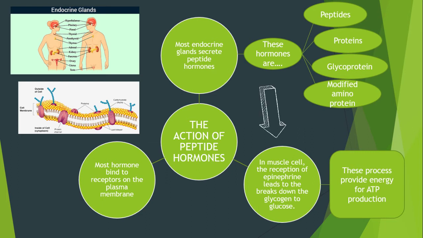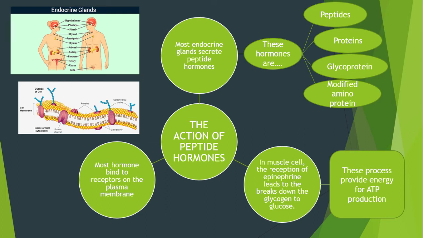Second, in muscle cell, the reception of epinephrine leads to the breakdown of glycogen to glucose. So this process provides energy for ATP production. So in this process, we break down glycogen to glucose, which provides energy for ATP production.